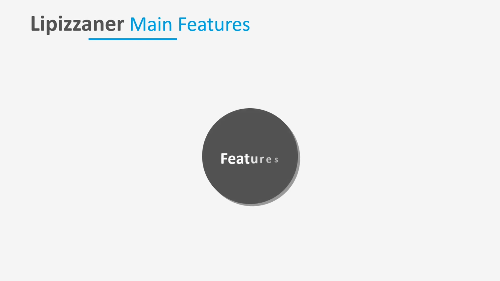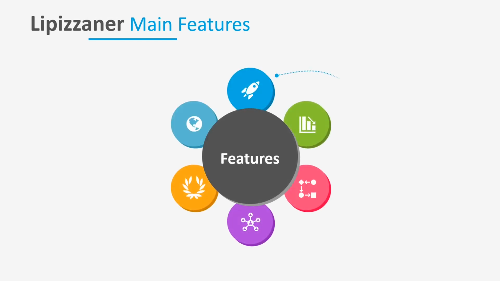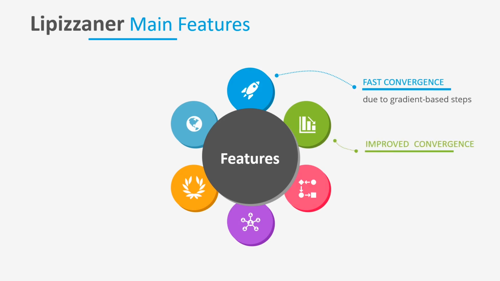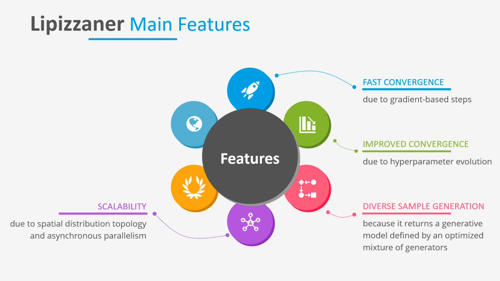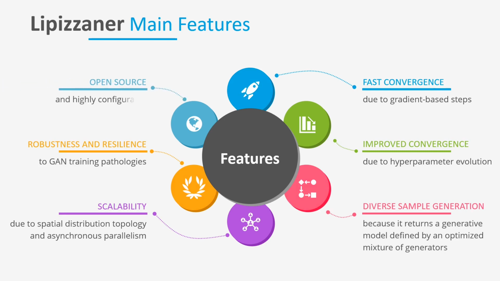The main features of Lipizzaner are fast convergence because it applies gradient-based training steps. Improved convergence because it evolves the hyperparameters to optimize the training process. The samples generated are diverse because they are created by a mixture of generators. The spatial distribution of the cells and the parallelism provide high scalability. The results show that the method applied by Lipizzaner is robust and resilient to the training pathologies. Finally, the code is freely available and can be used to address countless problems.